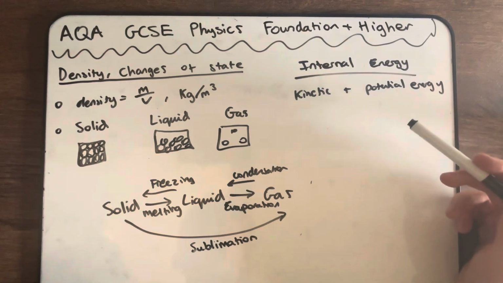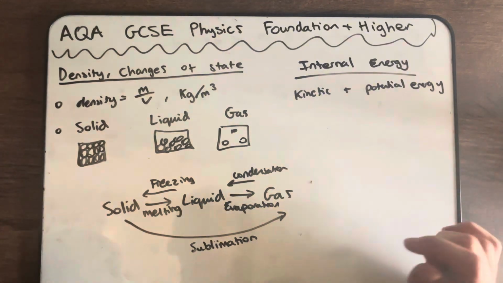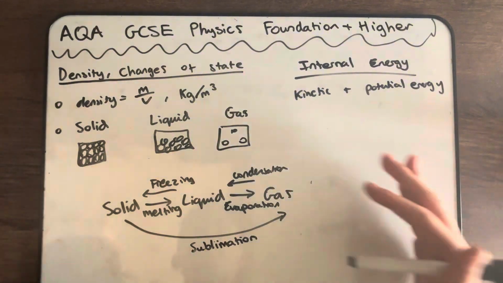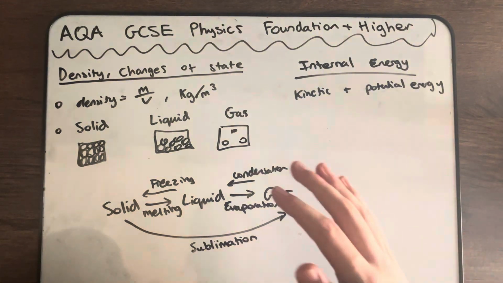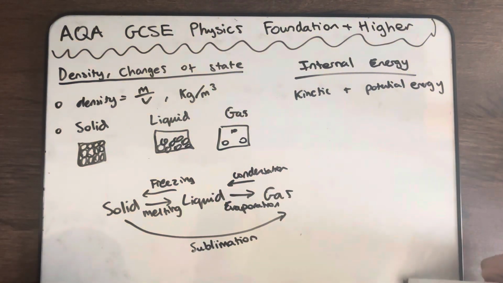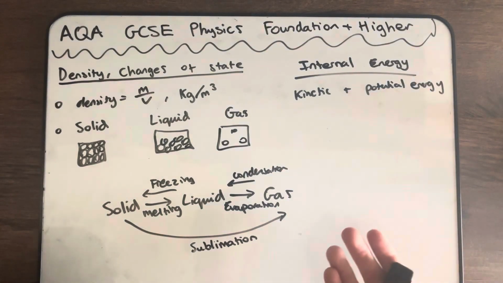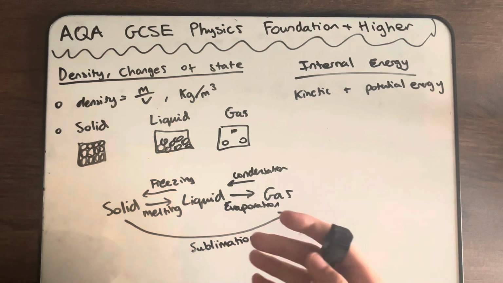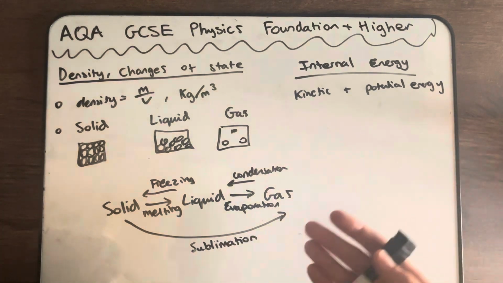So the potential energy is the energy between atoms in the state of matter. So gas will have the highest potential energy as the molecules will be more spread out. If you heat the system up, that will increase the internal energy of the system, which will either make the system hotter or cause a change in state.